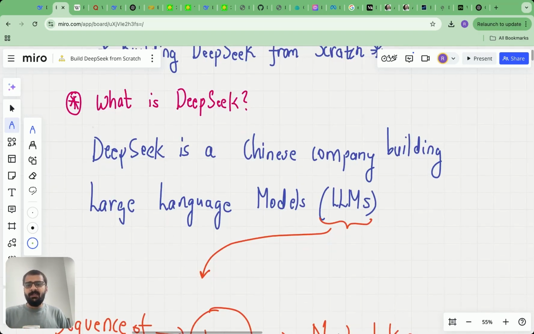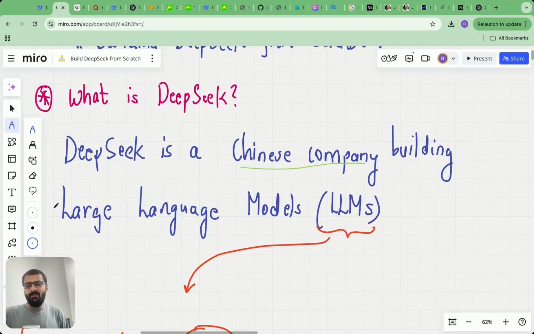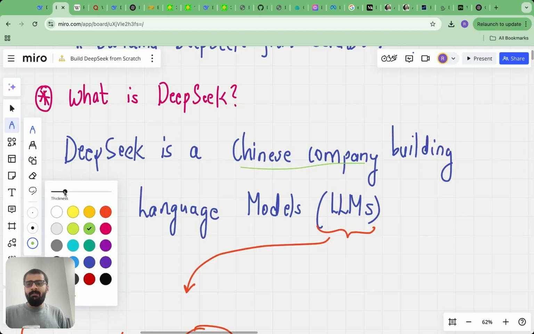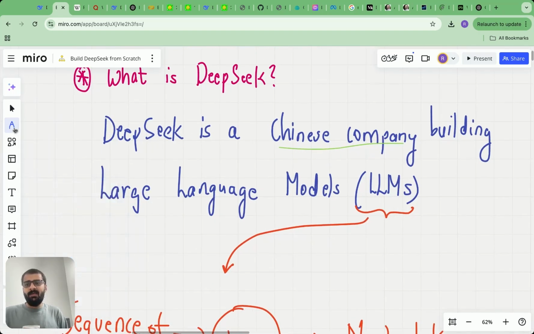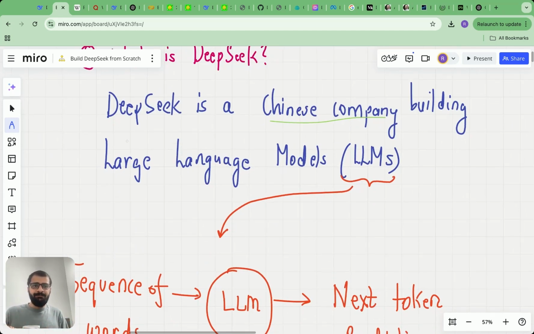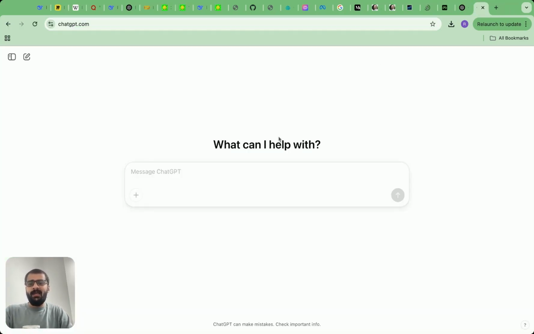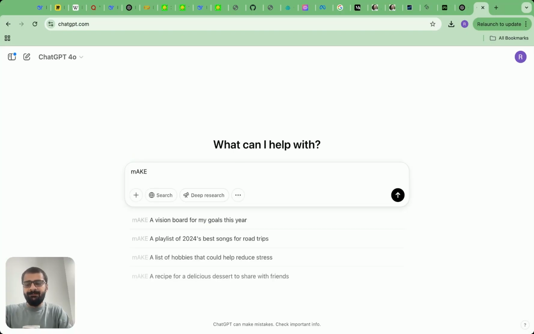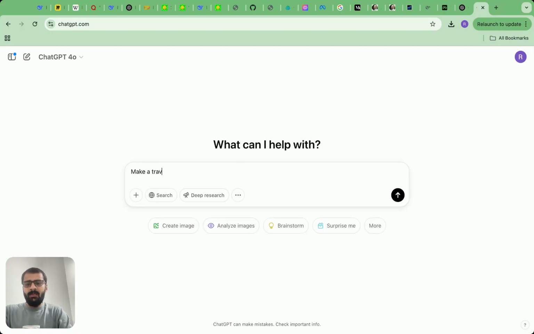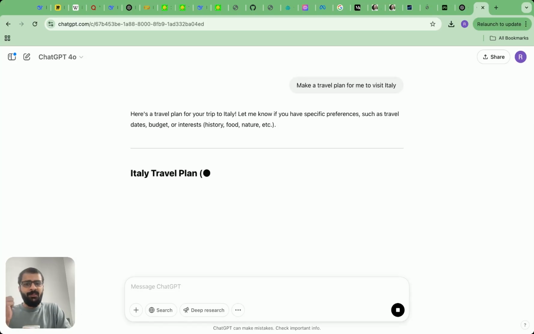First, what is DeepSeek? Essentially, DeepSeek is a Chinese company which builds large language models. And before we dive any deeper, first let me give you a quick overview of what large language models essentially are. All of you would have interacted with ChatGPT, right? I can go to ChatGPT right now, and let's say I can ask, make a travel plan for me to visit Italy, and then ChatGPT will come up with this travel plan.